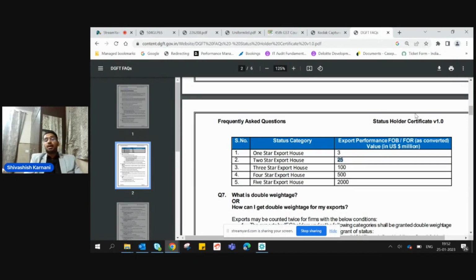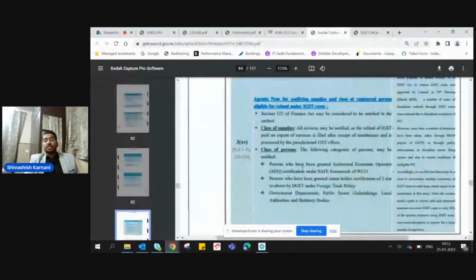By that measure, a private limited company having a turnover of 50 crore can only be considered a 1 star export house. It cannot be considered a 2 star export house. Since the proposal specifically states that the person should have status holder certification of 2 star or above, the person should have a turnover of around 200 crore. That means this private limited company cannot be considered a person eligible for the IGST refund route.